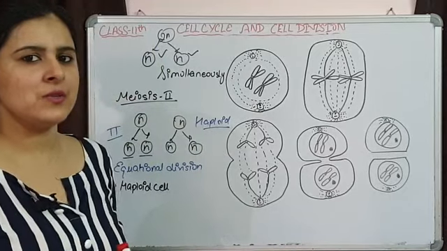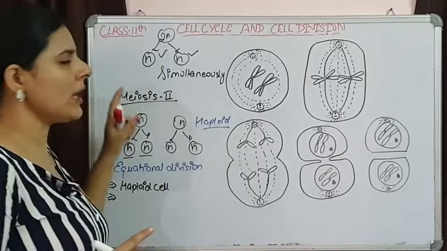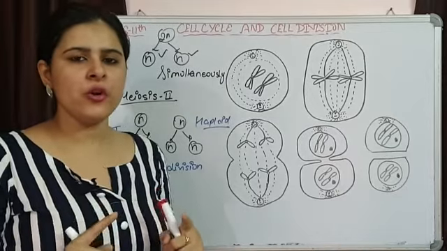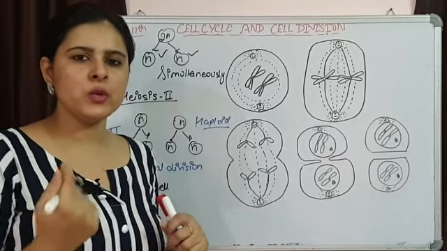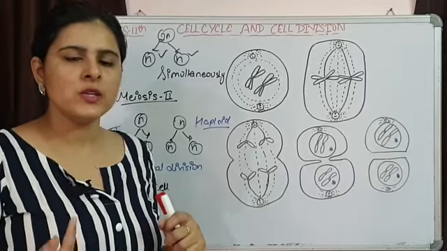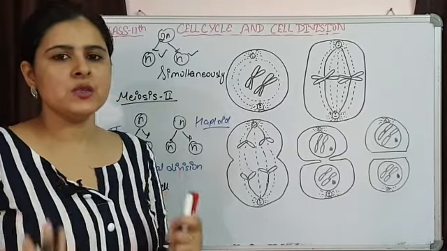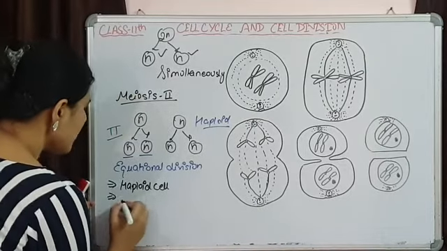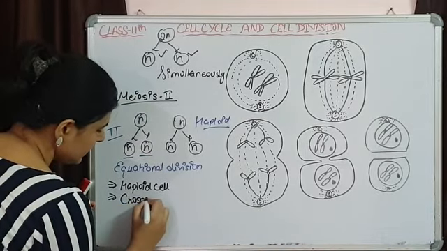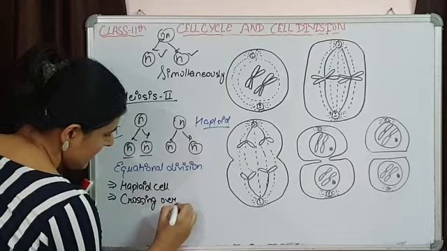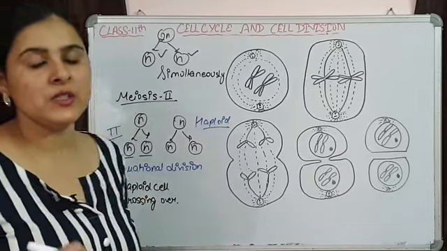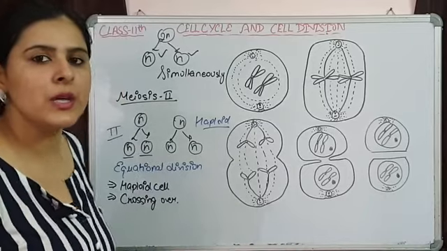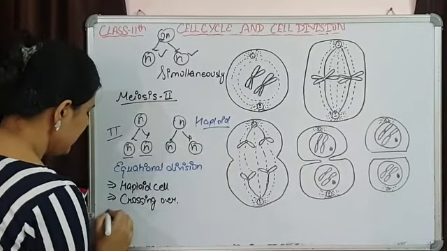Another difference is that we have seen that in meiosis 1 crossing over was there. There was exchange of DNA segments between two homologous chromosomes. So the genetic material is not going to be identical to the parental genetic material. Because of crossing over, the genetic material is going to be different. It is not going to be identical to the parental material.